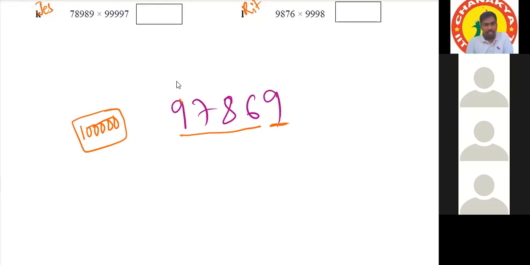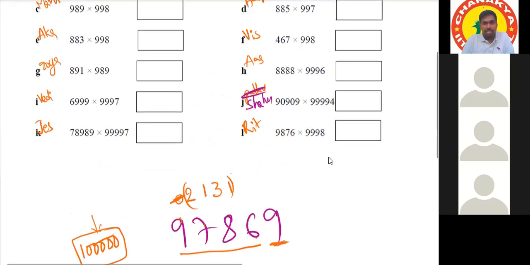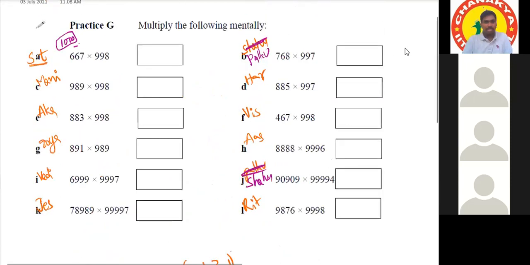9 minus 9 is 0. 9 minus 7 is 2. 9 minus 8 is 1. 9 minus 6 is 3. 10 minus 9 is 1. That's the difference number: 2131. In this way, we need to find the difference number. To find how much is less, we can use the Nikilam Sutra: all from 9 and last from 10.